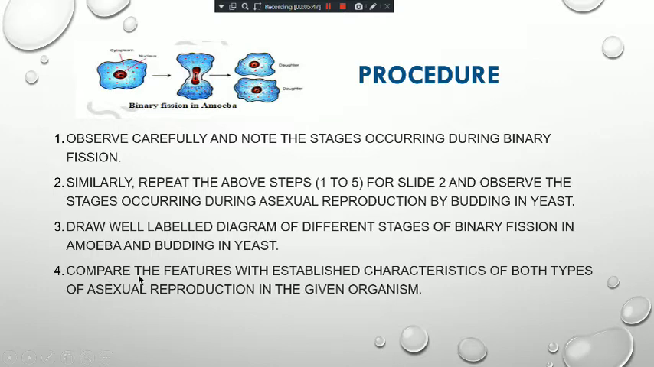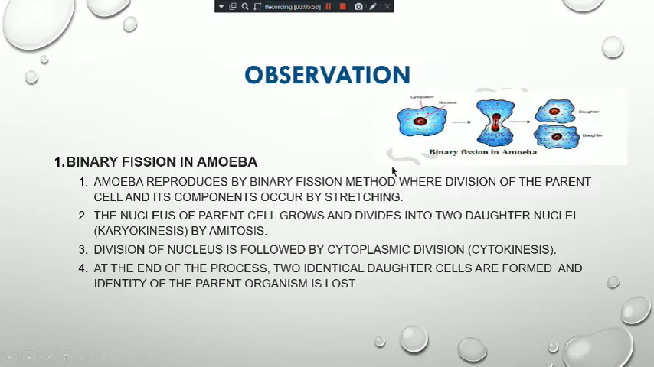Now you can compare the features, the comparison features of binary fission and budding. I am explaining to you what the features are. First we will observe and record the observation. The observation is the binary fission in amoeba. Amoeba reproduces by binary fission, where division of the parent cell and its components occurs by stretching. Components means the cytoplasm, nucleus, etc.